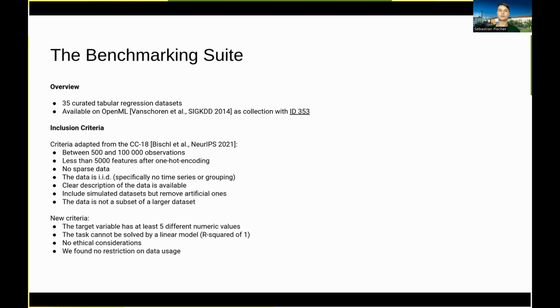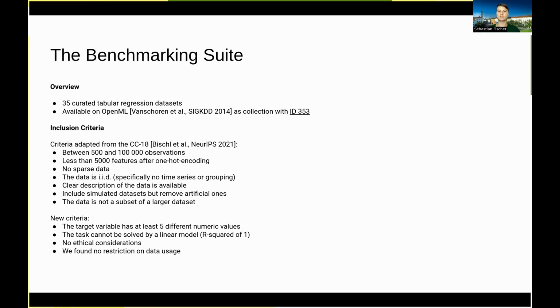The inclusion criteria are as follows. So we adapted some of them from the CC18, which is a curated classification benchmarking suite on OpenML. There are between 500 and 100,000 observations, less than 5,000 features after one-hot encoding. The data is not sparse. The data is IID, or specifically there is no time series or grouping, which requires special care during resampling. There is a clear description of the data available, and this description is then also included on OpenML.